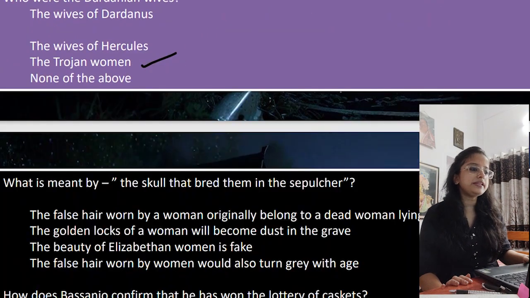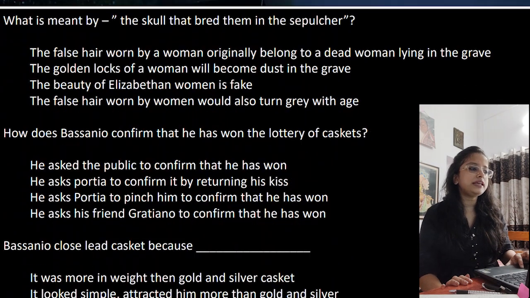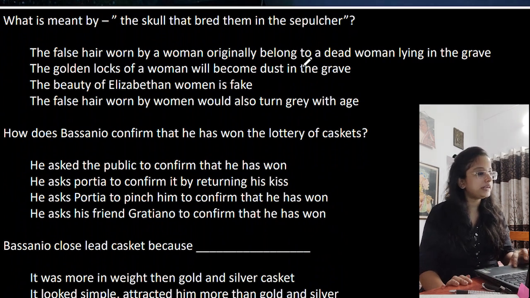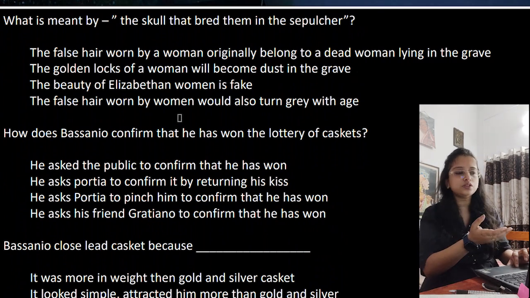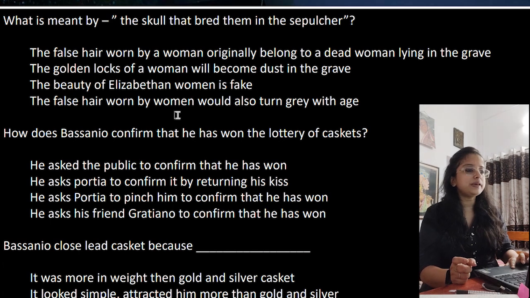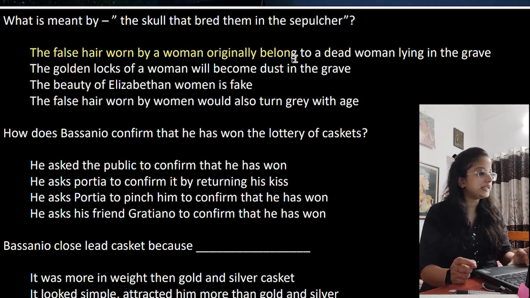Next, what is meant by the skull that bred in the sepulchre? The false hair worn by a woman originally belonged to a dead woman lying in the grave. Possible. The golden locks of the woman will become dust in the grave. No. The beauty of Elizabethan women is fake. See, this is also correct, but the exact meaning, the best option, is the false hair worn by a woman originally belonged to a dead man lying in the grave, right?